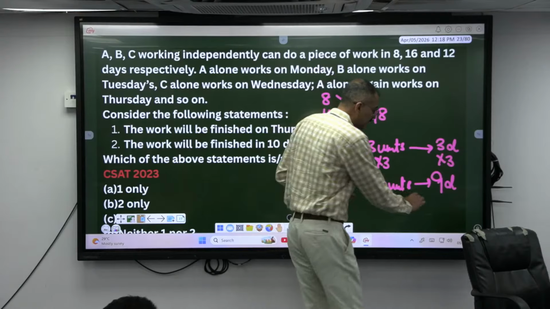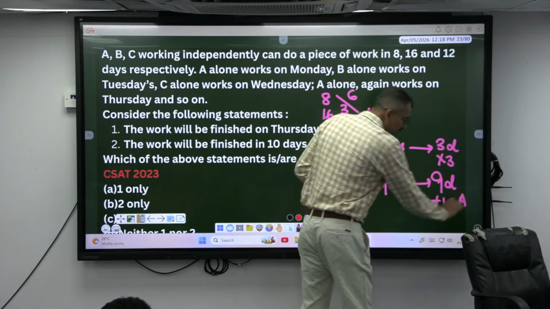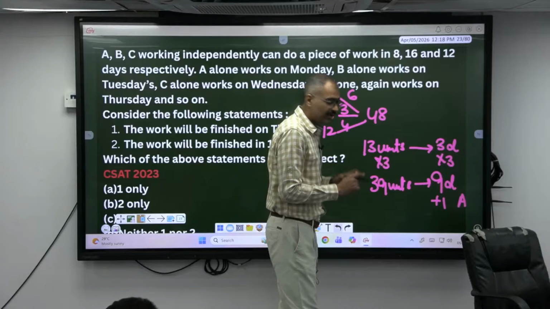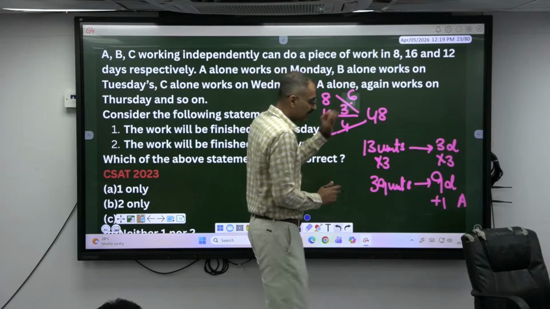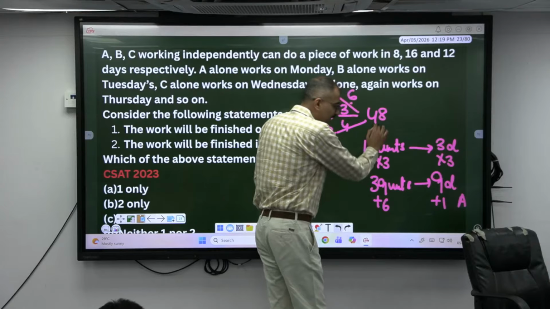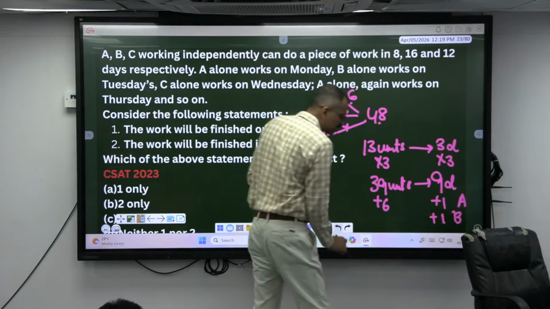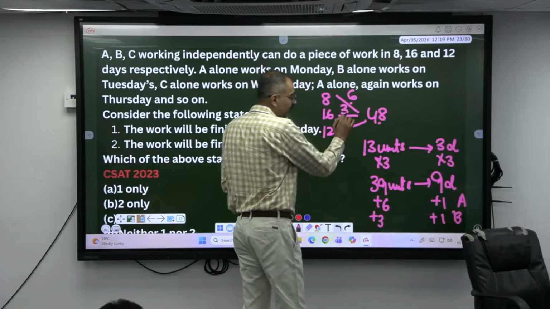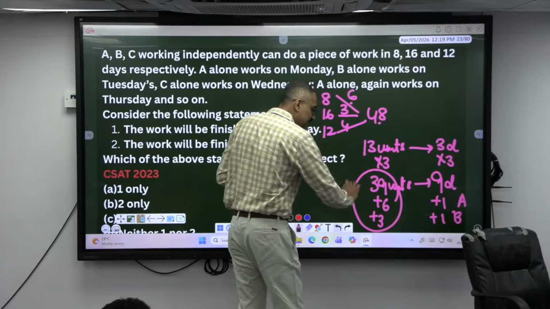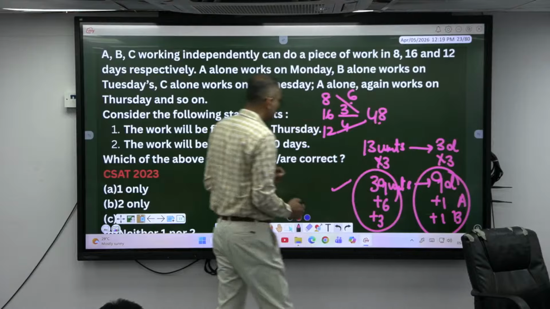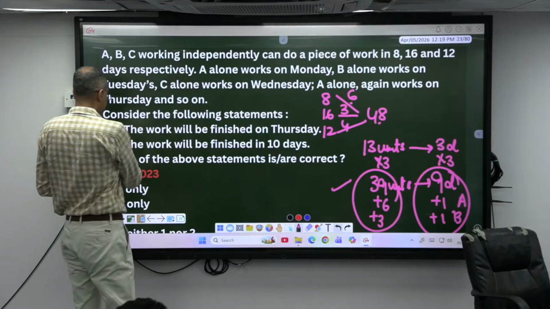Okay, next hour who comes? A, the cycle has to start, right? On the 10th day, if A comes, he can do how many units? 6. Is 48 units completed? No, it further continues. Next, who has to come? B. If B works for 1 day, he can do 3 units. Is it completed now? Yes. In how many days? 11 days.